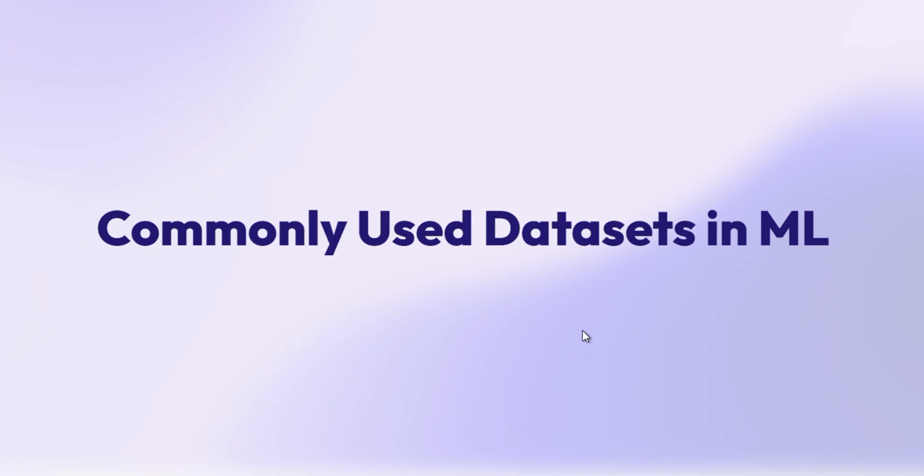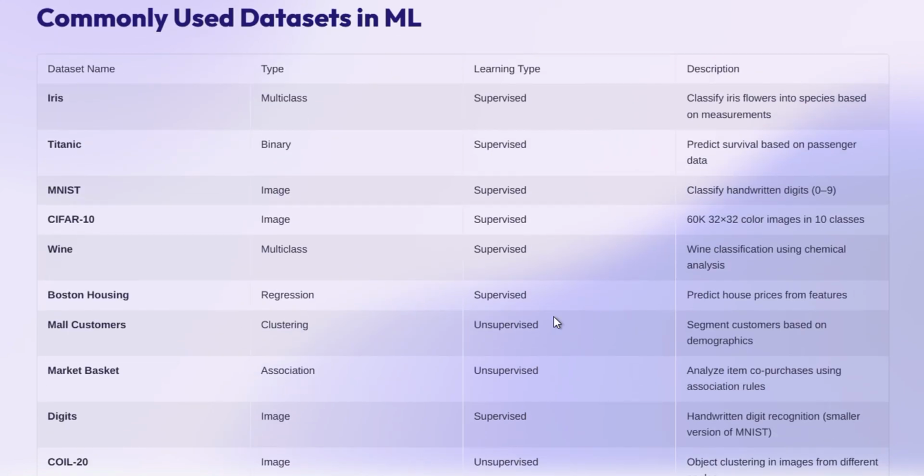Now I think we should know some of the most commonly used datasets in machine learning. The first one is the Fisher Iris dataset, the Iris dataset as we call it. It is a multivariate dataset. Basically, it classifies iris flowers into species. We have Setosa, Virginica, and we have attributes like sepal length, sepal width, petal length, and petal width.